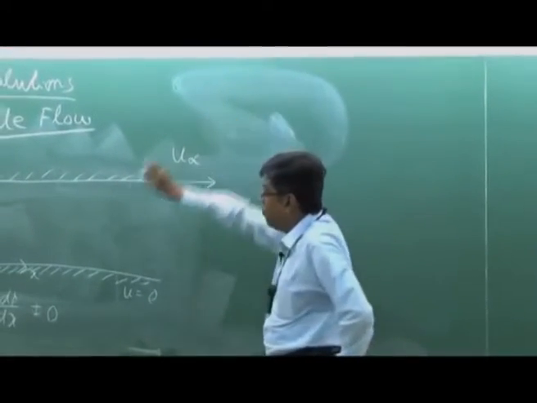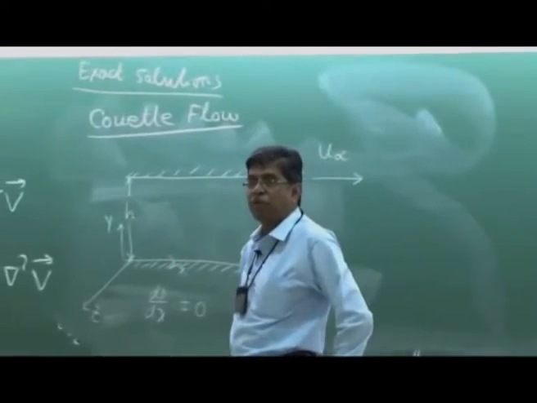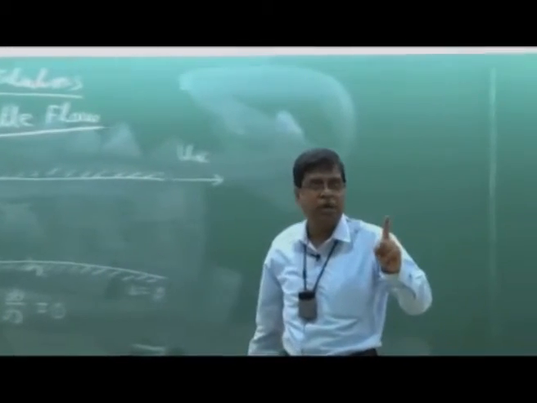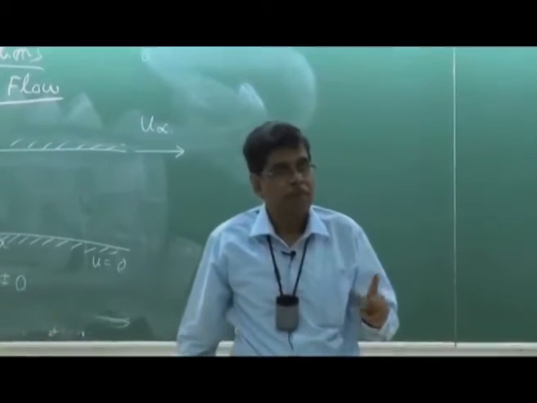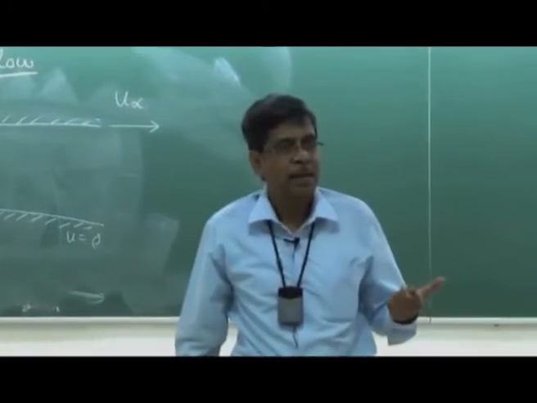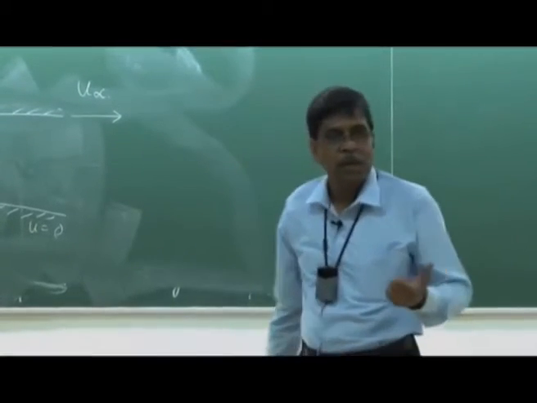Now first of all, if the fluid is incompressible, this is a very important concept, I tell you. Many people, even at a later stage, lack this concept.